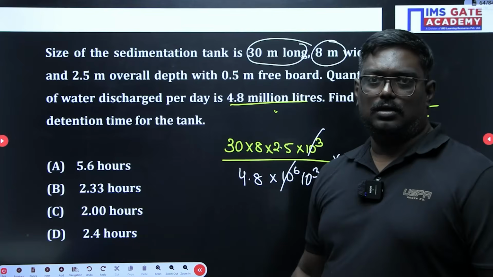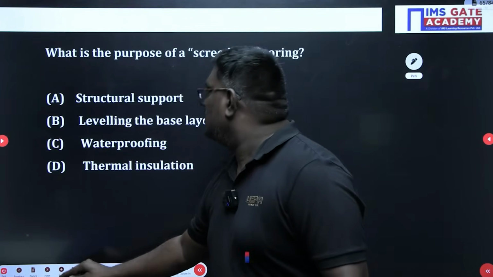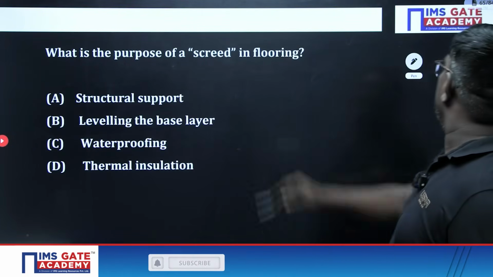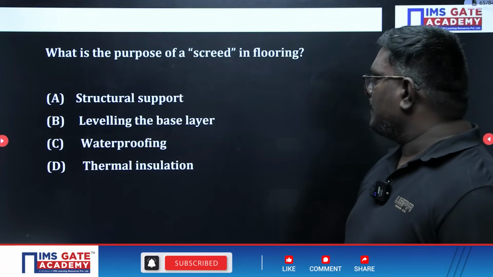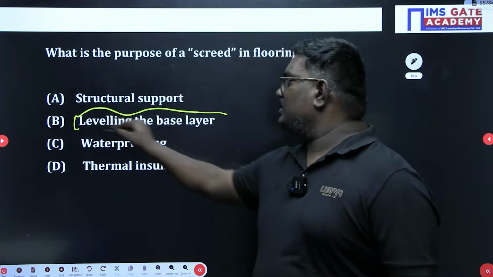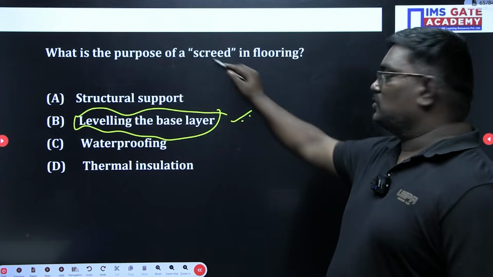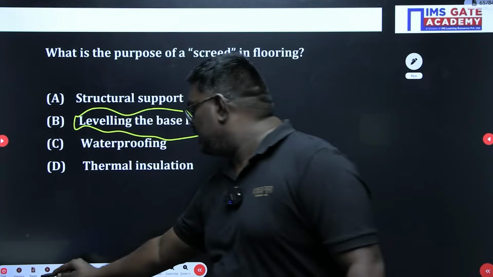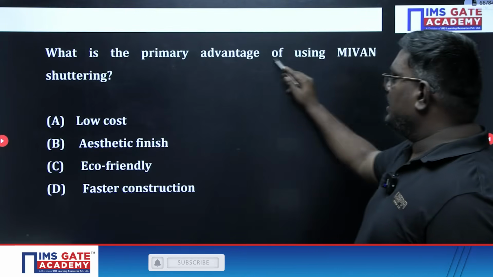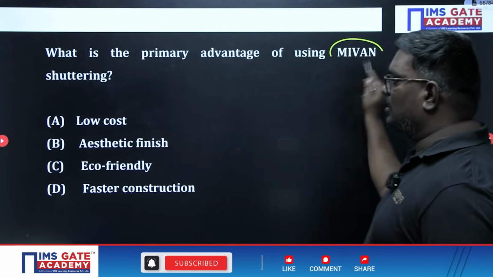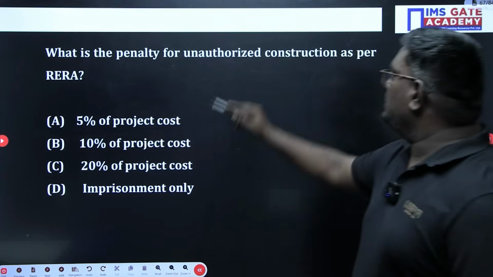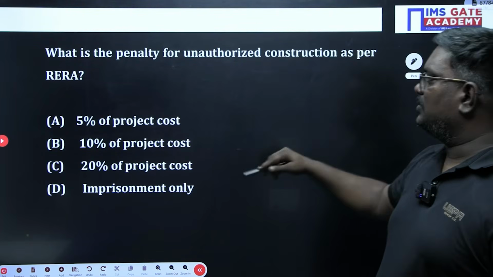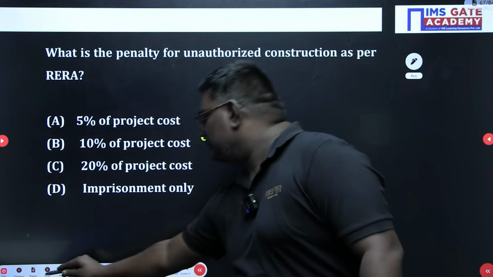Okay. We'll see this question now. What is the purpose of screed in flooring? Sir, this can be taken as leveling; the purpose of screed is leveling of the base layer. Now, what is the primary advantage of using MEVON? This is due to faster construction. The penalty of unauthorized construction as per RERA is 10%, sir.